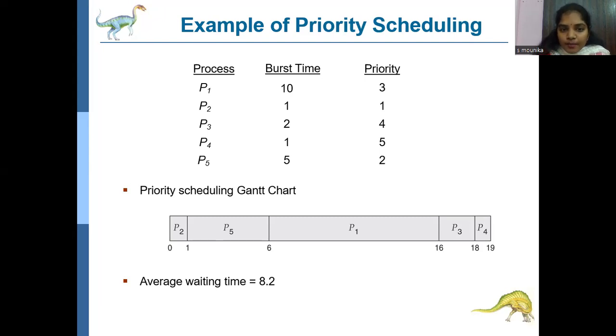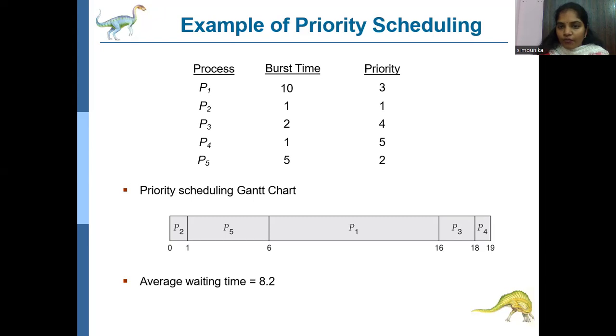Here P5 has a burst time of 5 milliseconds. So 1 plus 5, 6. Next, after 1 and 2, priority 3 is there. So priority 3 belongs to the P1 process. So the P1 process enters the ready queue for execution with a burst time of 10. So add the completion time of P5 with the P1 burst time. So 6 plus 10, 16.